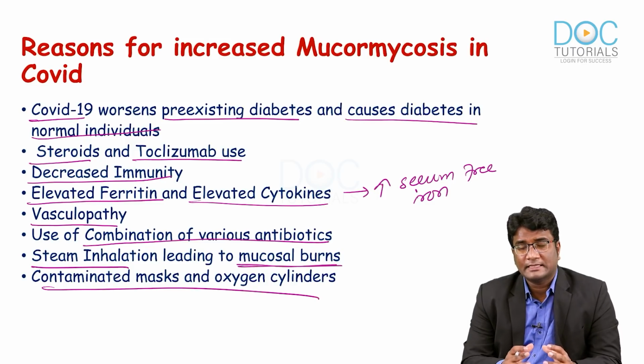We have to wait to know the exact cause, why such a proportion is there. These are all the hypotheses that we have, that all of these could have led to increased mucormycosis in COVID-19 in our patients. So remember, this is a life-threatening and aggressive disease with poor outcomes. So it is very important for us to use steroids judiciously and use our antibiotics judiciously, teach our patients not to self-medicate with steroids, and to check and control their sugar levels, especially when they are under steroid therapy. Very strict glycemic control is important, and also teach them the early signs so that we can treat this disease much earlier, before there is intracranial extension or other complications.